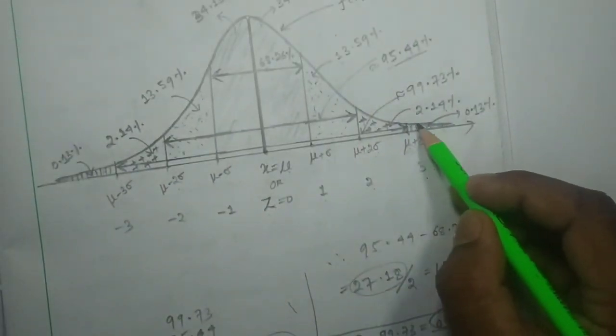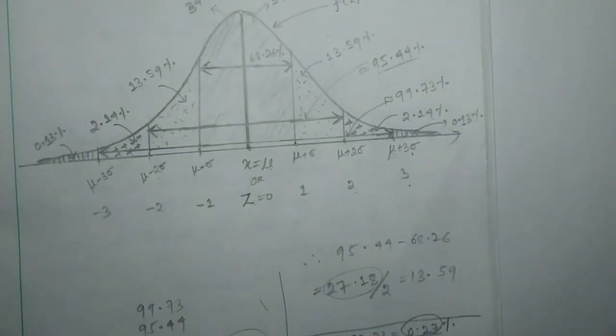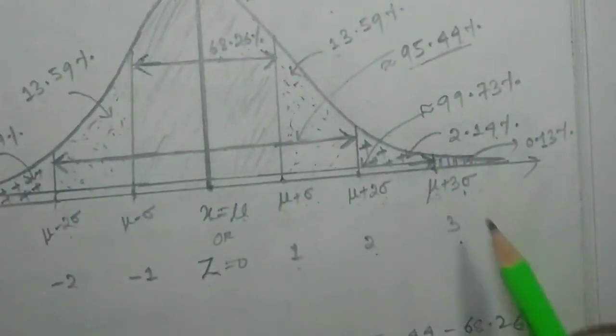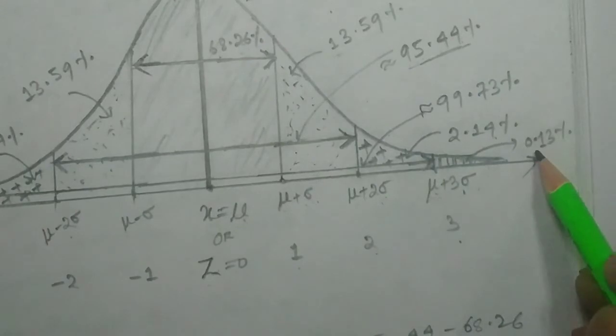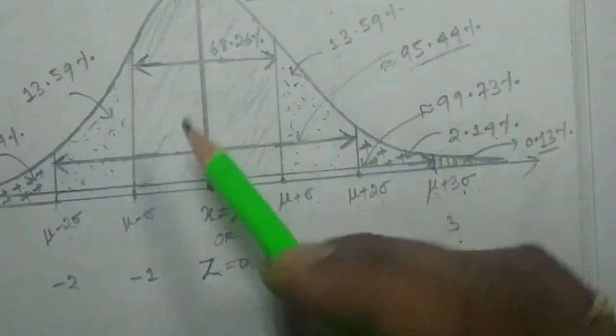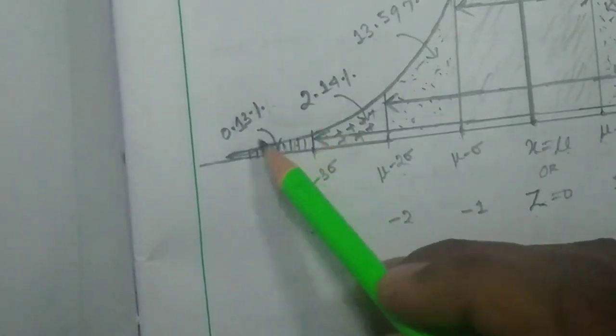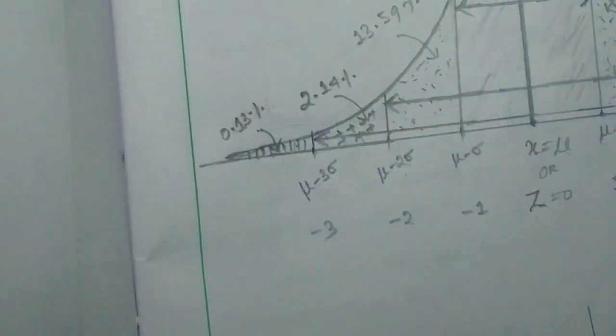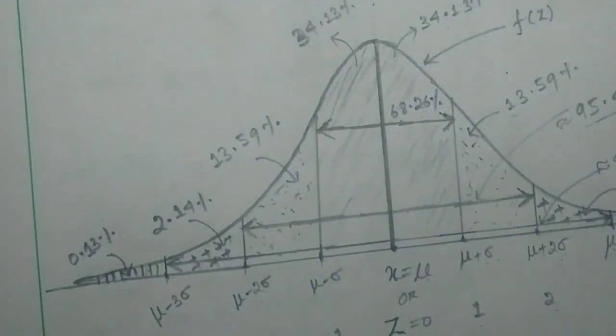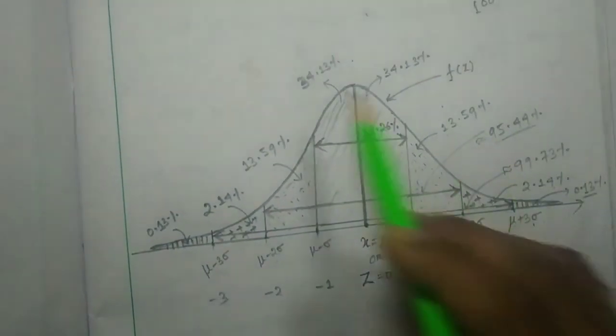So this small area represents 0.13 percentage of the whole area, and this small area also represents 0.13 percentage of the whole area. So this is the basic characteristic curve of the normal distribution.